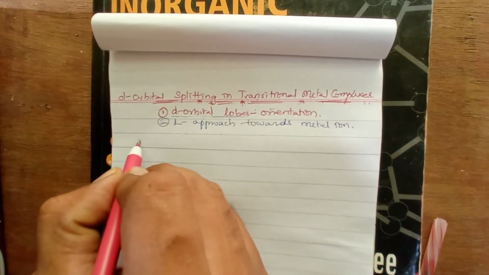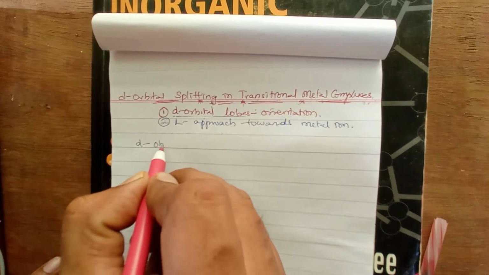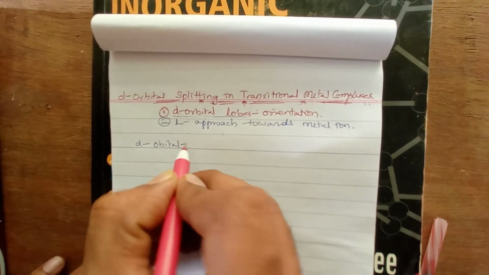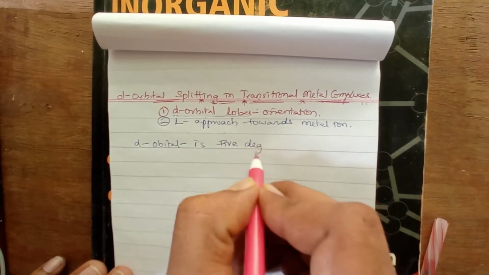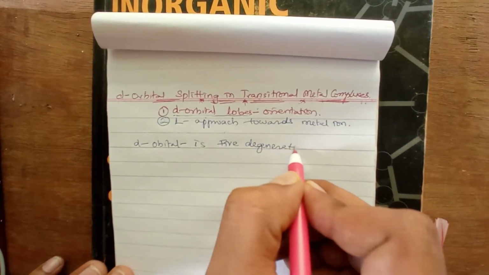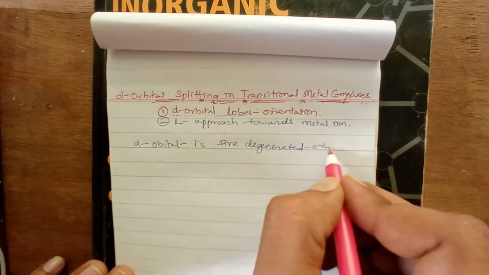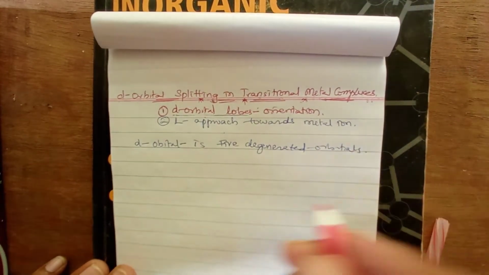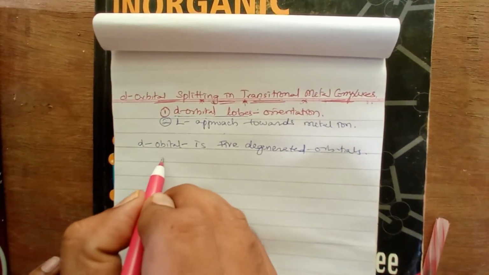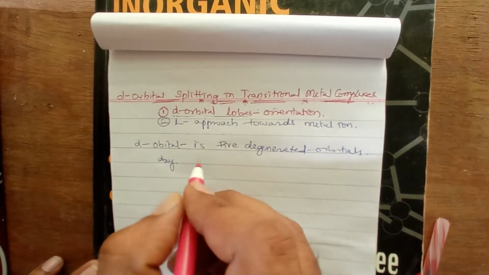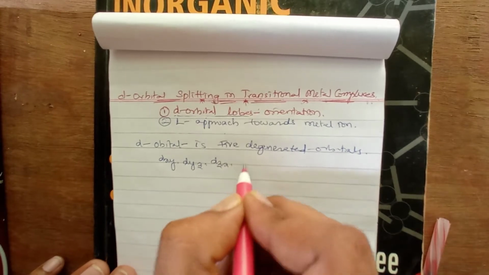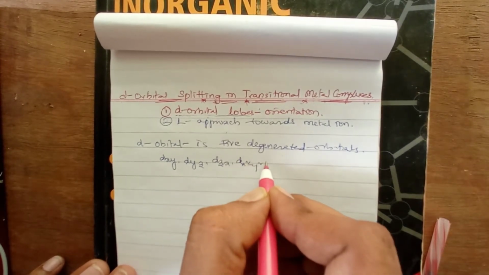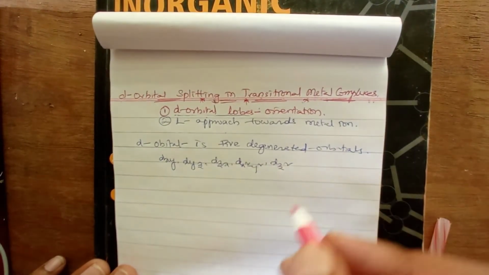So here we know that d orbitals are 5 degenerate orbitals, right, which means it has 5 suborbitals such as dxy, dyz, dzx, dx square minus y square, and dz square.